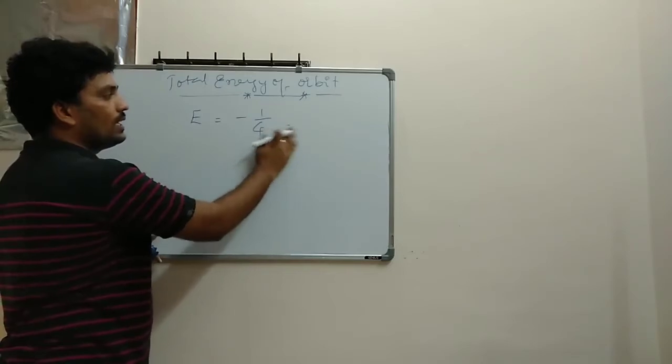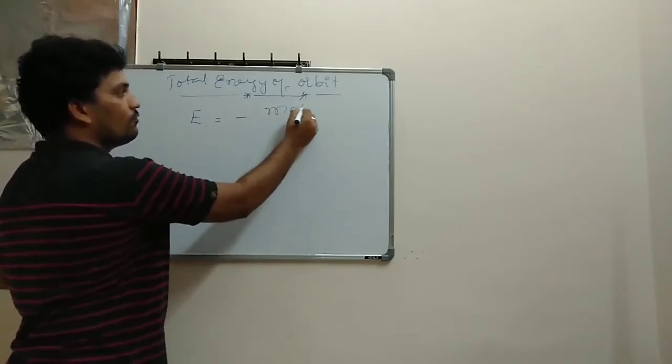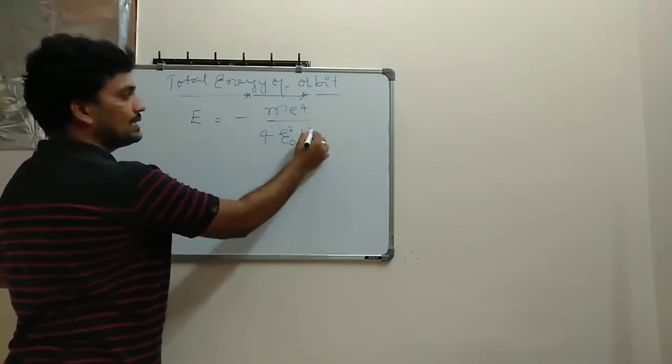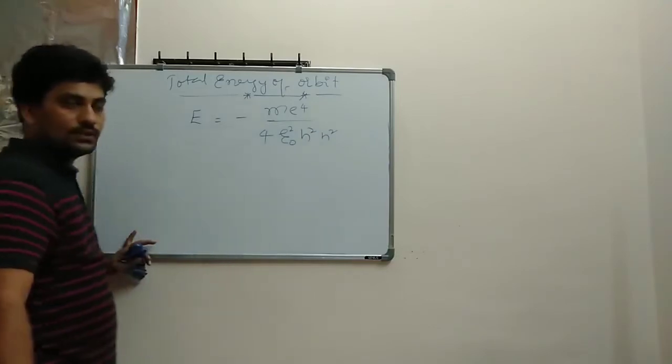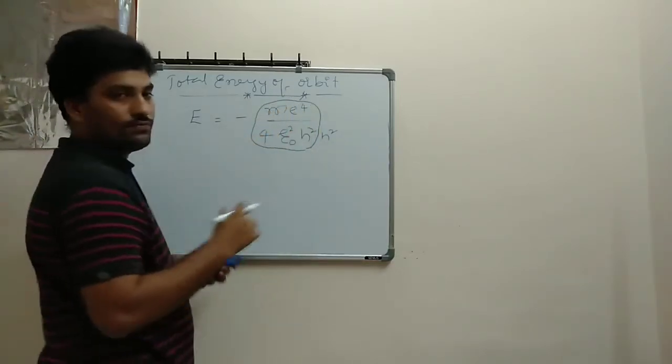Sorry, minus 1. So here, you know already, m e power 4 divided by 4 epsilon naught square h square n square.